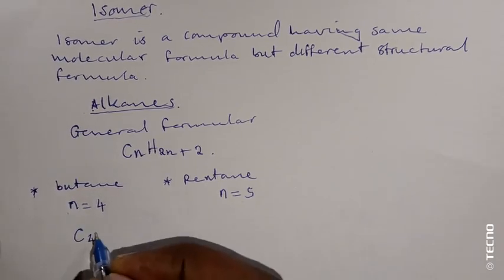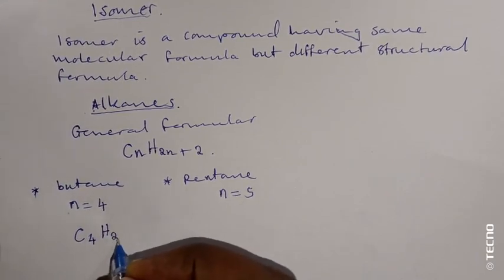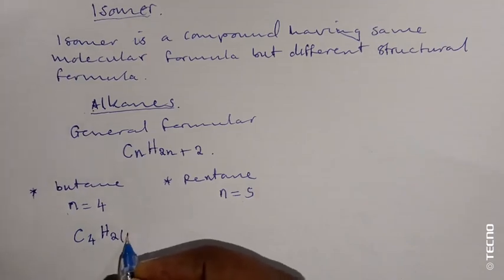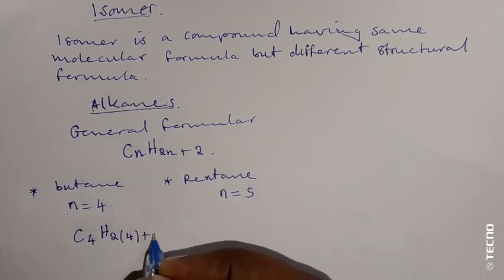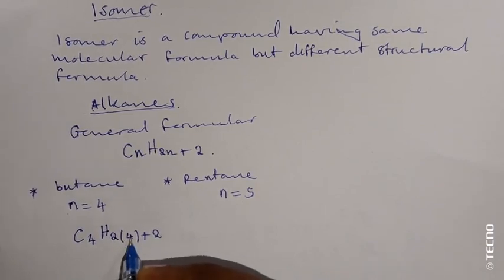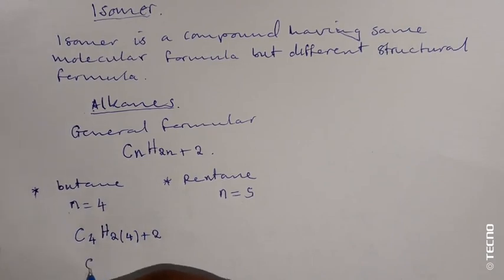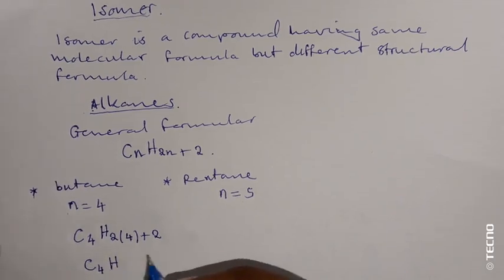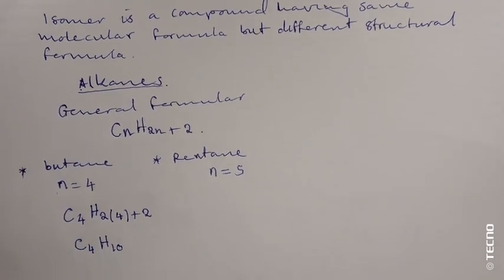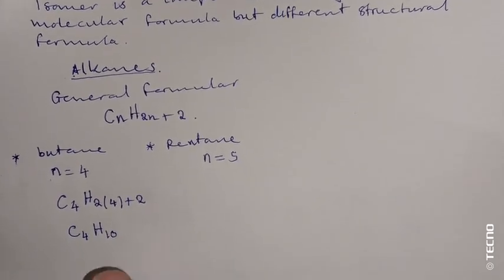C4, then H, 2 open bracket, where there is n you replace by 4, then plus 2. 2 times 4 is 8, plus 2, we are going to have 10. So we have C4H10. This is the molecular formula for butane.